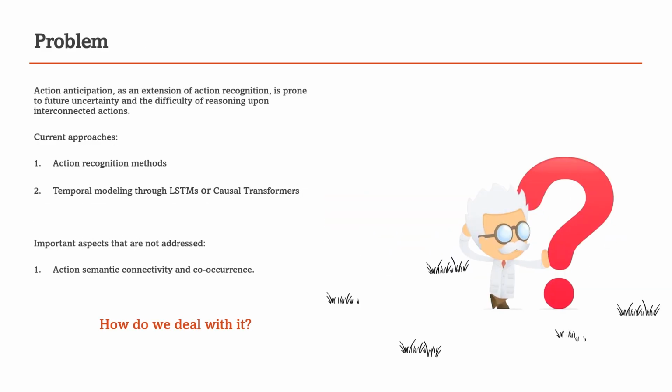Approaches in action anticipation are mainly focused on two standard approaches. One, using action recognition methods, or two, using temporal modeling through LSTMs or causal transformers. Action anticipation is prone to future uncertainty, and actions are interconnected. As such, action recognition methods, efficient when the recognition of an isolated action is required, are not sufficient. On the other hand, while causal methods are good at modeling temporal dynamics, they fail to consider the non-isolated nature of actions and their semantic connectivity plus their co-occurrences.